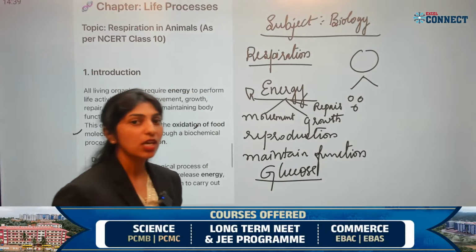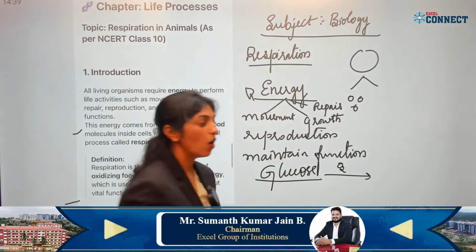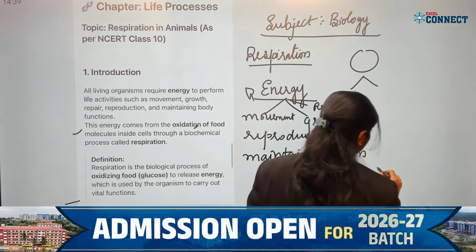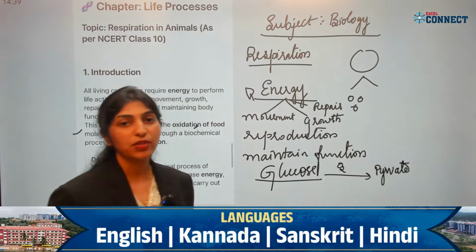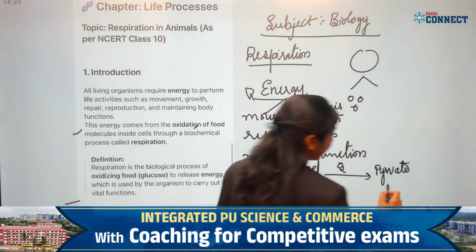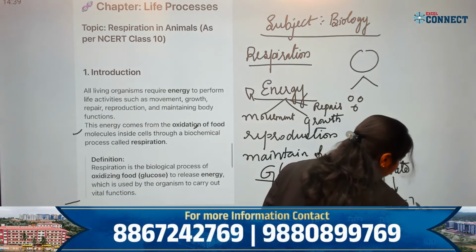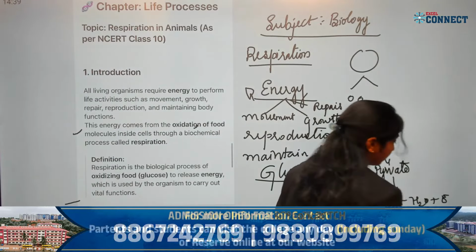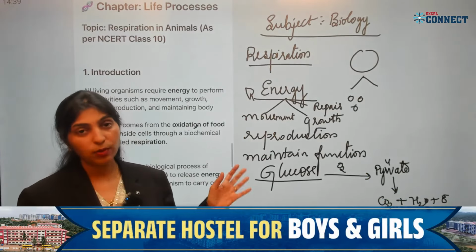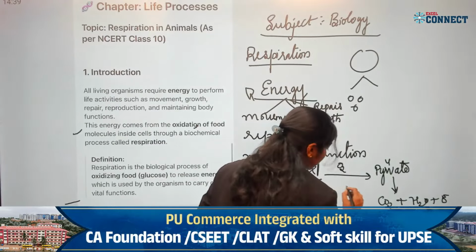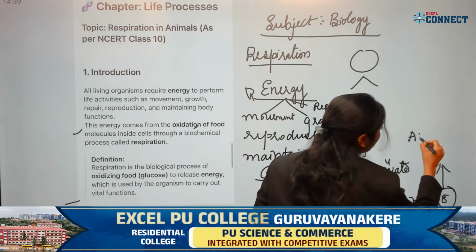Now coming to glucose, this glucose will be broken down in the presence of oxygen, first into pyruvate, and then further into carbon dioxide, water and energy, correct? When the glucose is broken down into pyruvate, it releases energy, which is generally stored in the form of ATP.